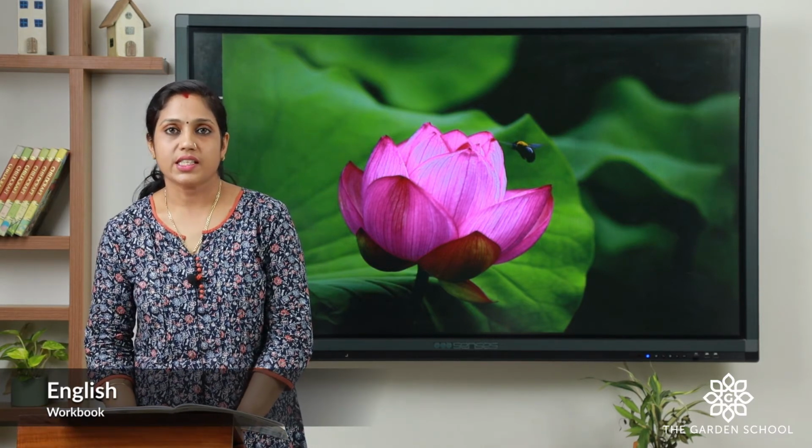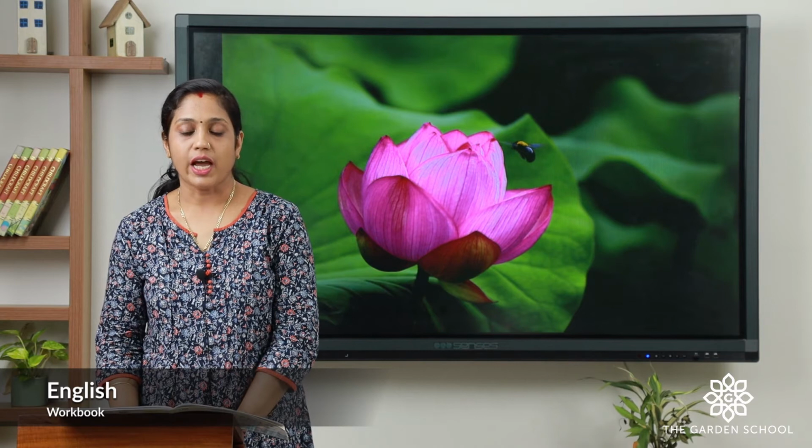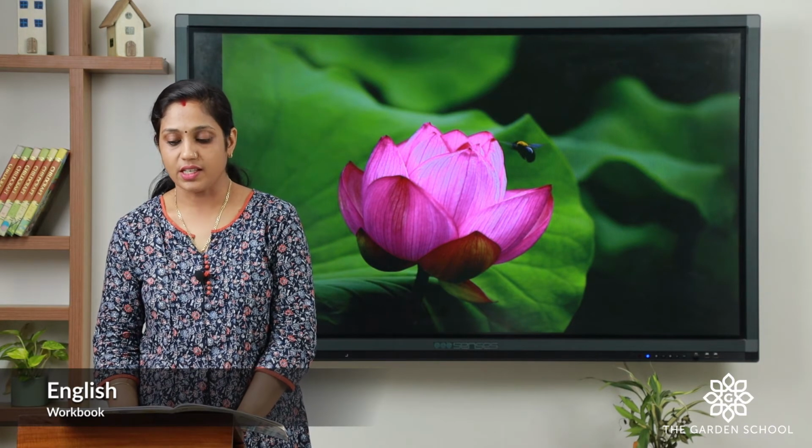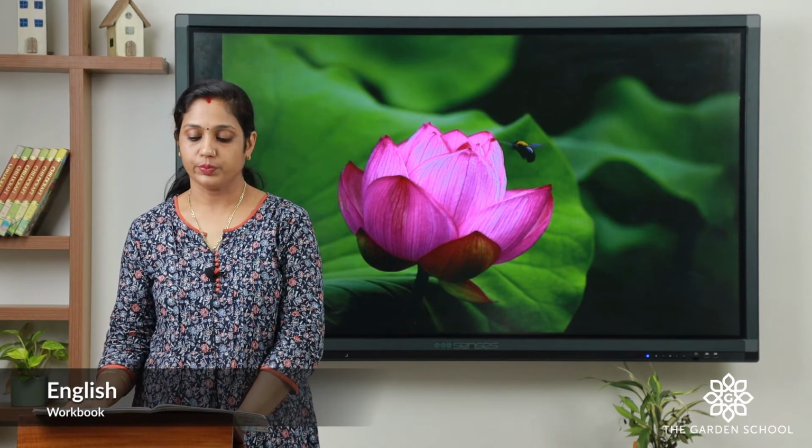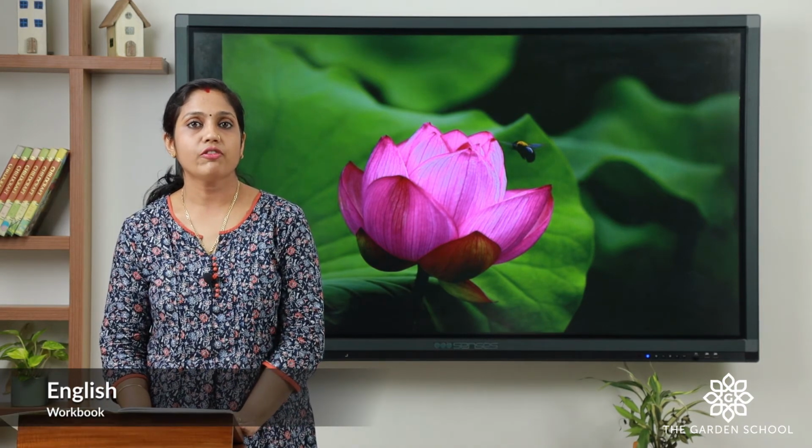Here it's listening. I'll read out a passage and you have to number the sentences in the correct order. So first I'll read out a passage for you. So it is about a frog.